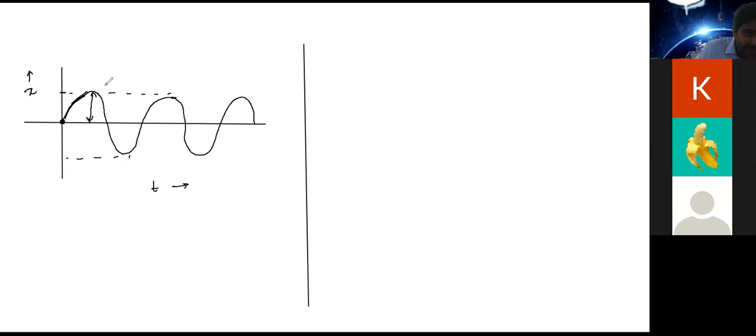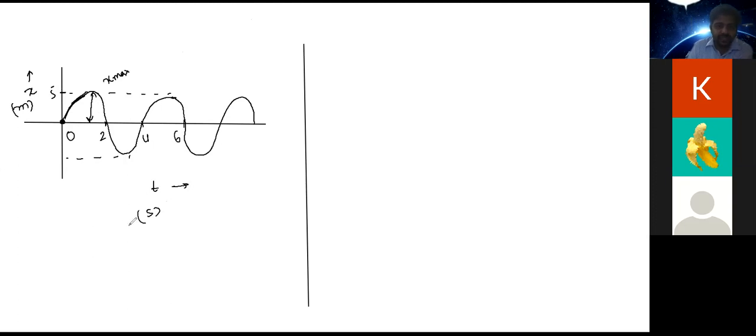X max value is given as 5. Okay. So let's say this unit is meter, this unit is seconds, right? Now, what next? Here we have 0, here we have 2, this is 4, and this is 6. We are given only this much graph. Okay. Now, what will you do after this, Atul?